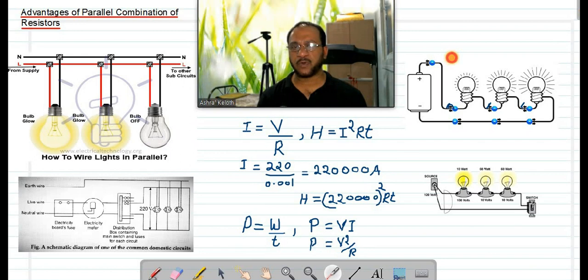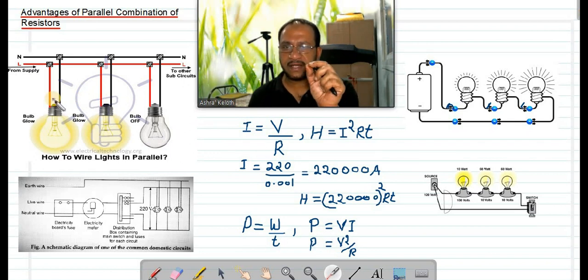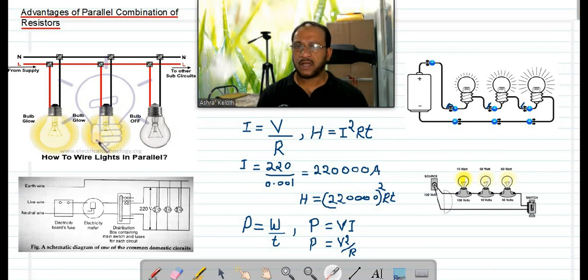So what is the first point? The advantage of parallel combination is that in parallel combination, each device can be controlled by separate switches.